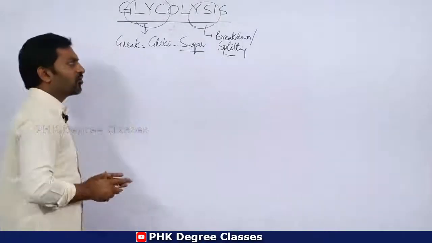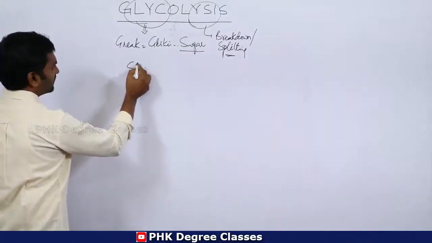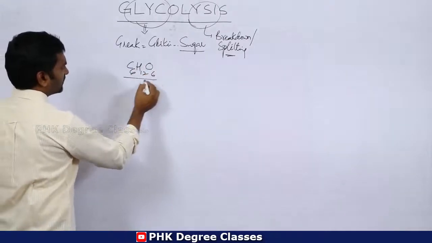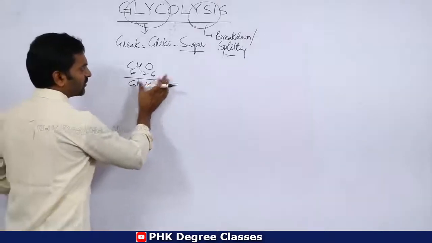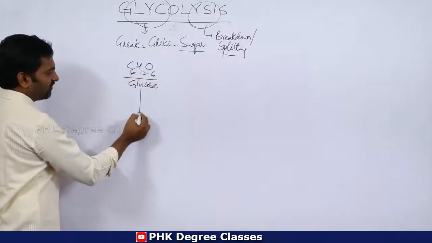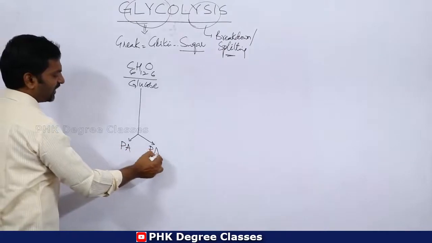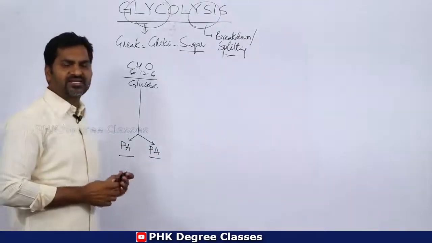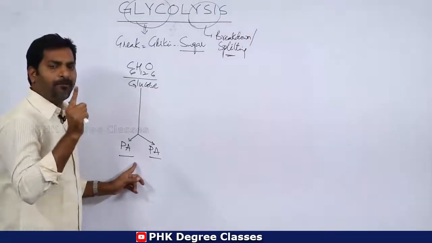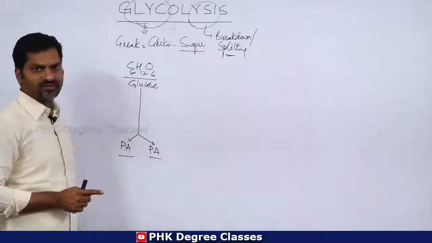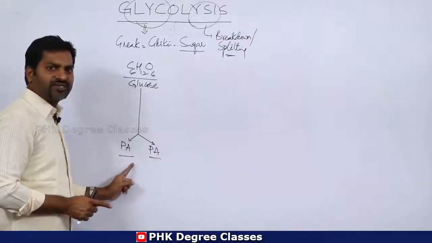So in glycolysis, what happens? For example, this is C6H12O6. This is the formula of glucose. Then it undergoes a splitting or breakdown process. Finally, we get two molecules of pyruvic acid. So PA and PA, where PA stands for pyruvic acid. So two molecules of pyruvic acid are formed due to the breakdown or splitting of the glucose molecule in glycolysis. Clear? So these are the end products of glycolysis.